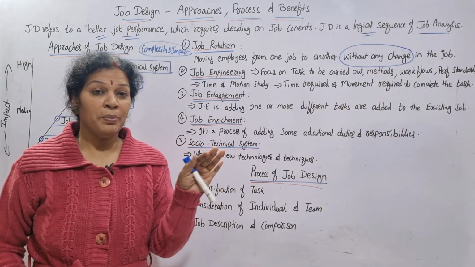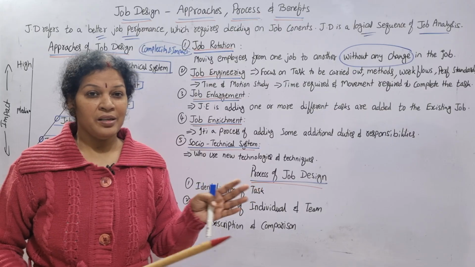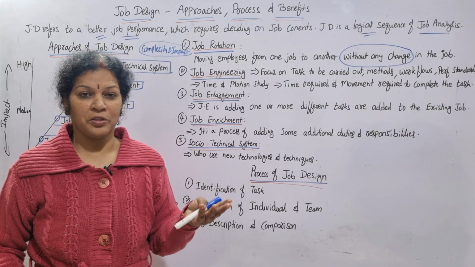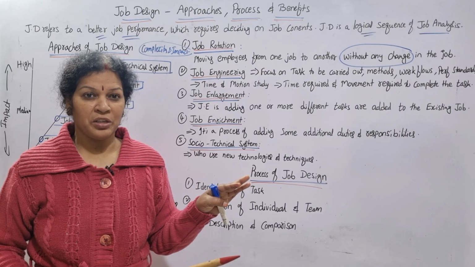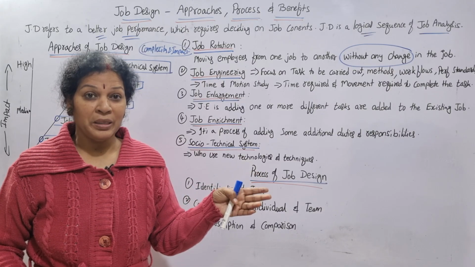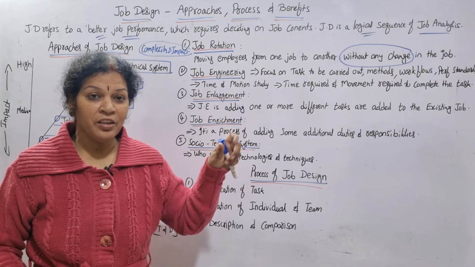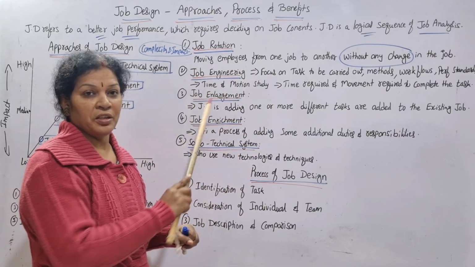This is job engineering. It means we are making a little bit of changes. His nature of job, responsibility, what he is doing. How much time he is taking, how much movement he is taking when he is going to complete the work. So those calculations we are doing at this job engineering level.